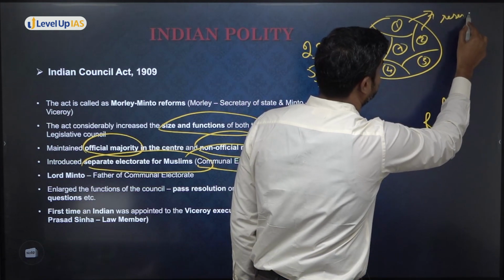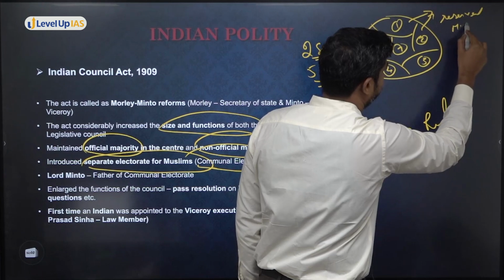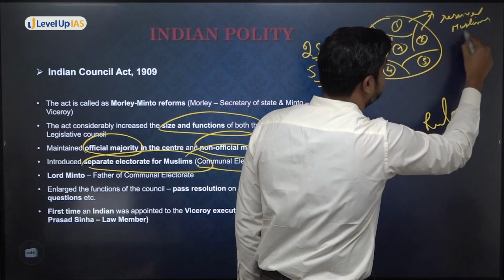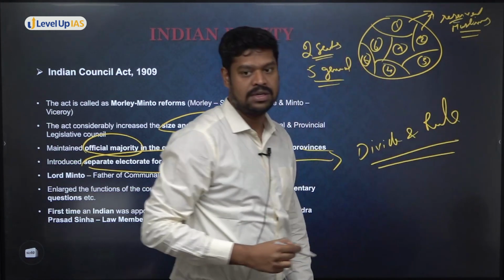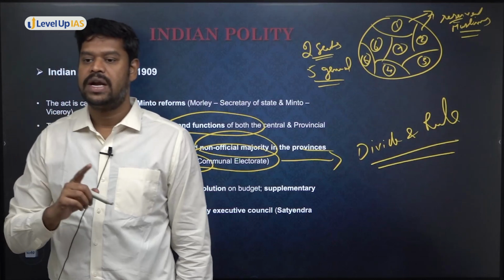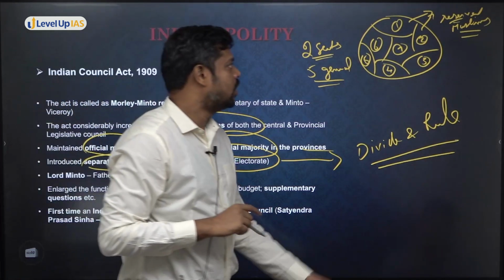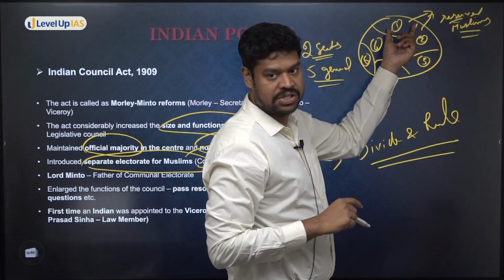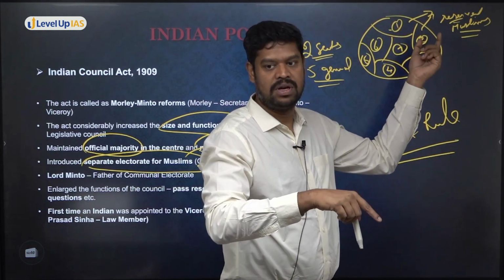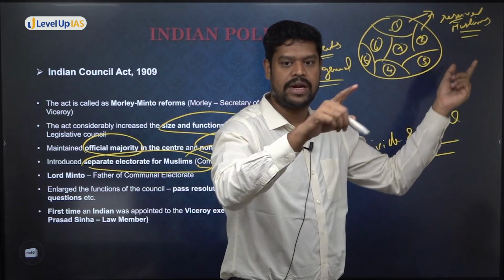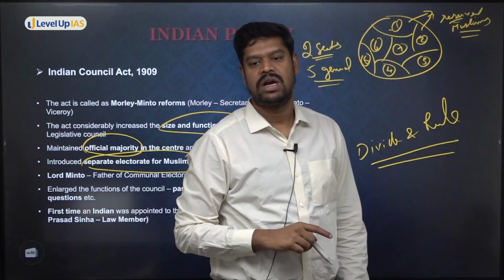What does it mean, reserved only for Muslims? Only the Muslim candidates can contest from these areas. The worst part about this is that not only can only Muslims contest the election, only the Muslim people in these constituencies will have the right to vote. The others will not have the right to vote.